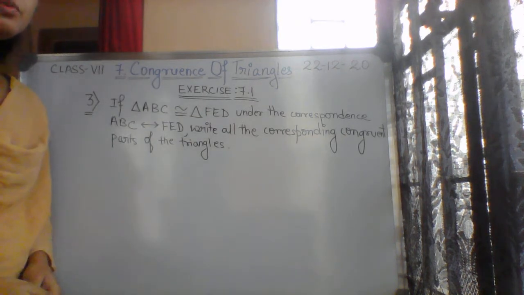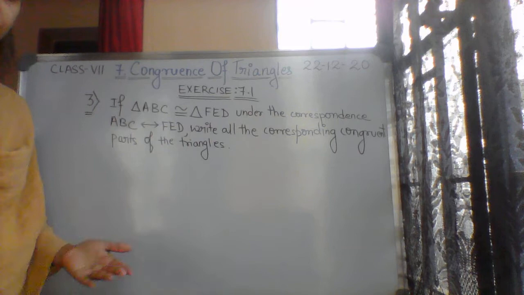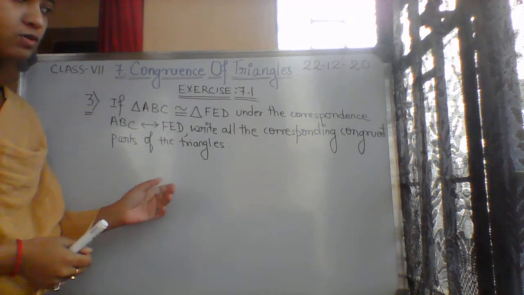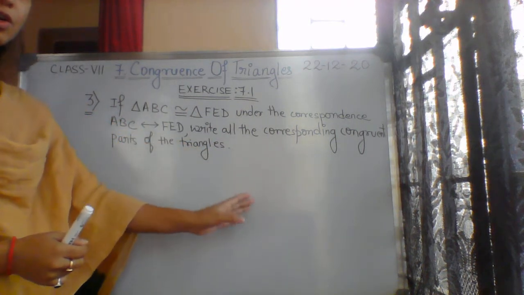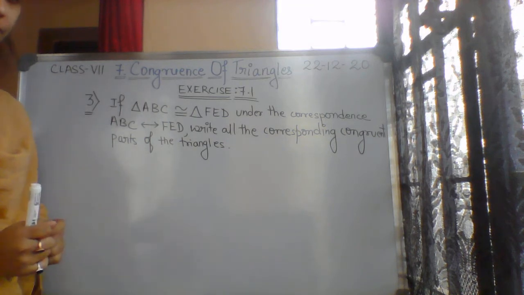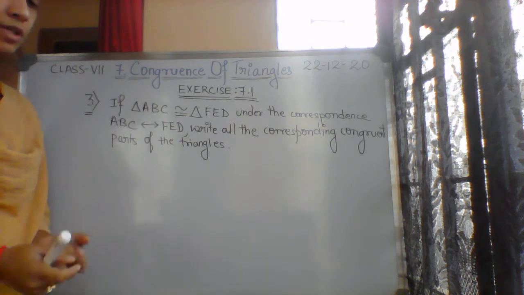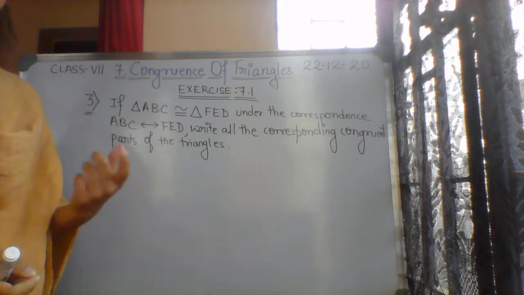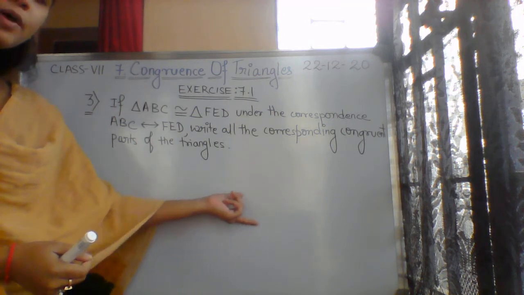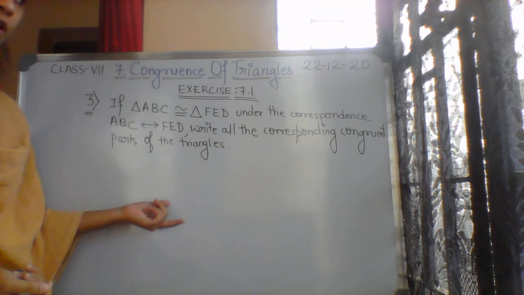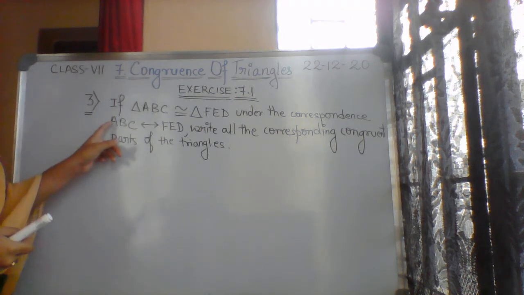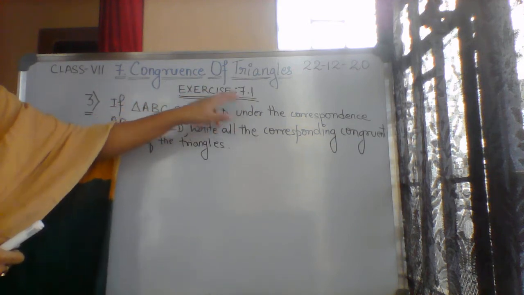Okay, in the previous session we have already done how, using the corresponding sides or corresponding angles, we wrote the congruency of the triangles. Just now we have done, using the corresponding angles and corresponding side theories, we are able to write the congruency of the triangles. Now in this question, just the opposite, they are asking. So the question is the third question of exercise 7.1.